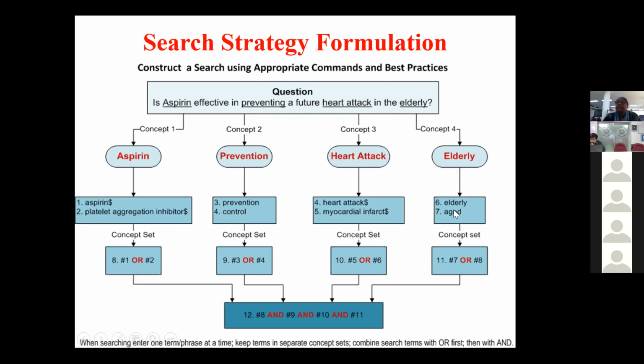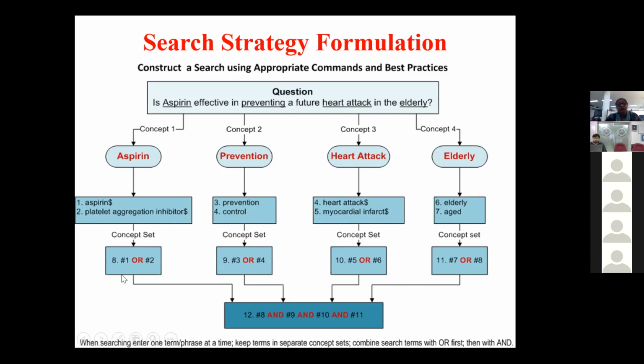Then elderly. Elderly could be elderly or aged. Elderly could be geriatrics also. So you have to decide whom you call elderly, whether it is middle-aged elderly or geriatrics, very old people. You have to decide the standard terminology. Once you decide the concepts, take the synonyms as your terms, and one by one you search: this is one search, second search, third, fourth.